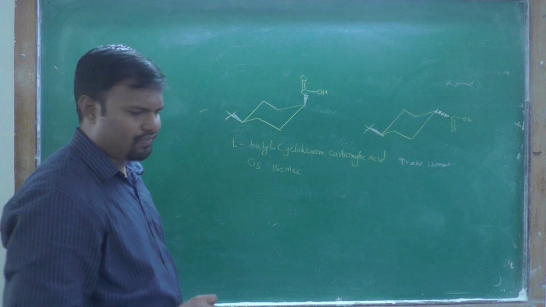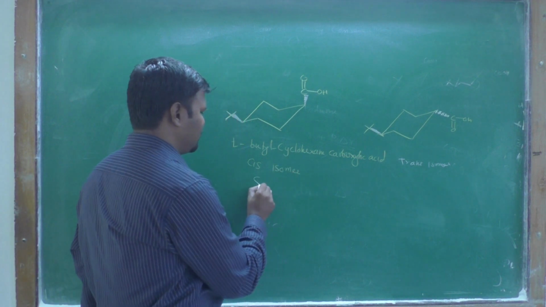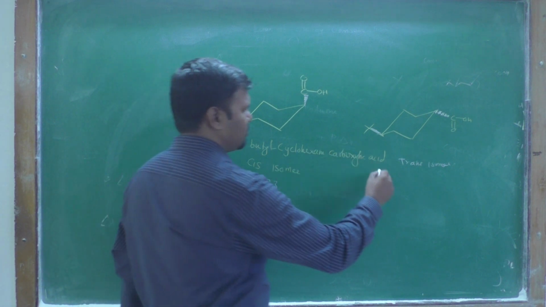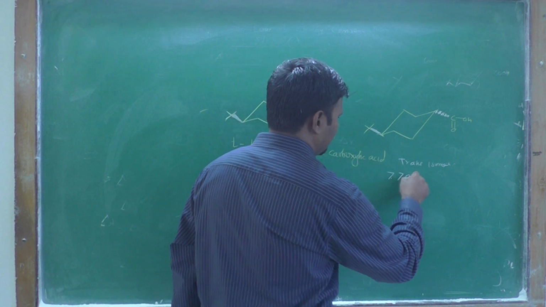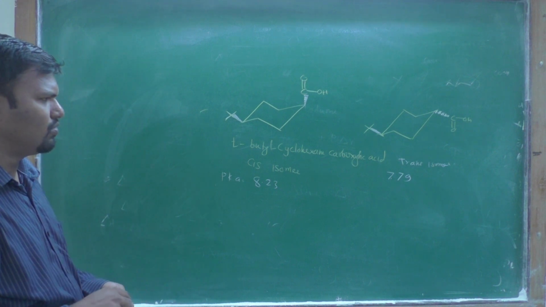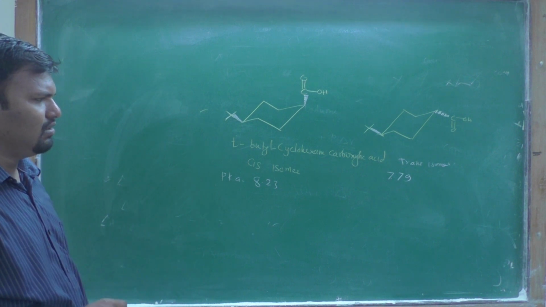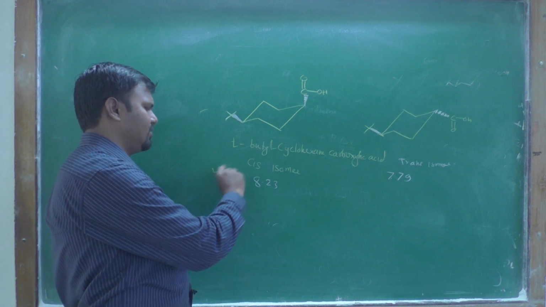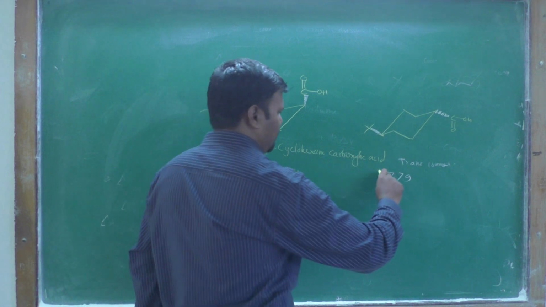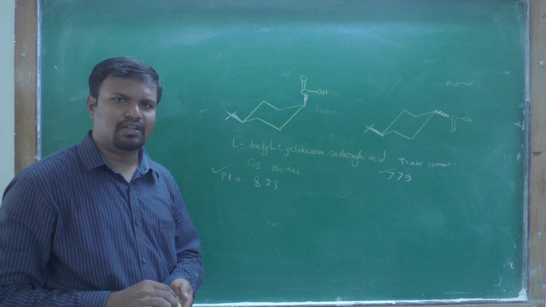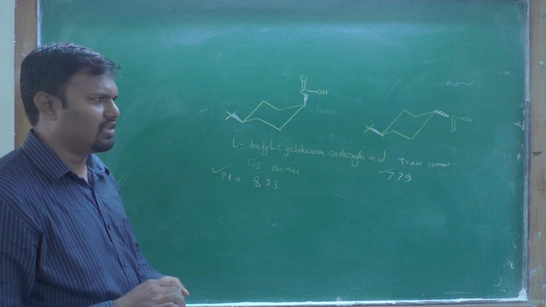The pK value for the cis isomer is 8.23, and for this compound, 7.79 is the pK value for the trans compound. Previously we said that if the pK value is less, then the strength of the acid is higher.